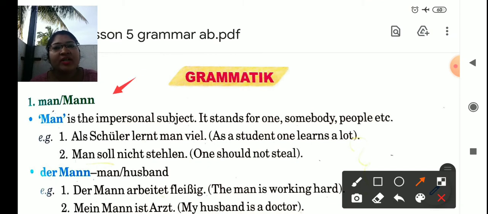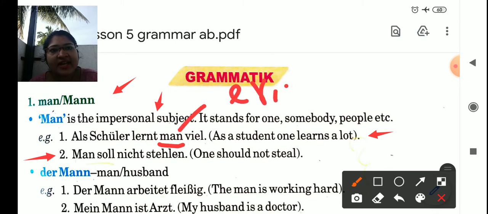Man oder Mann. If it is MAN, it is the impersonal subject. It stands for one, somebody, people, etc. Example: Als Schüler lernt man viel. As a student, one learns a lot. One more example: Man soll nicht stehlen. One should not steal.